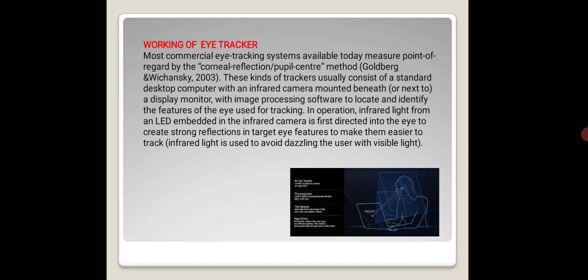In operation, infrared light from an LED embedded in the infrared camera is first directed into the eye to create strong reflection in target eye features to make them easier to track.